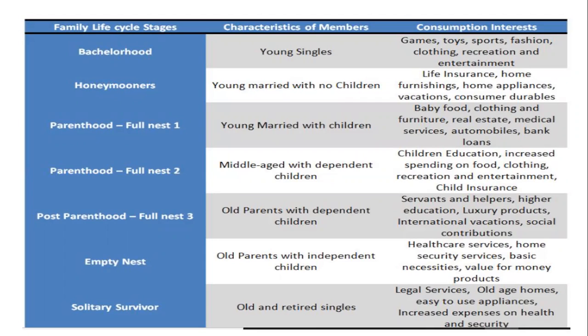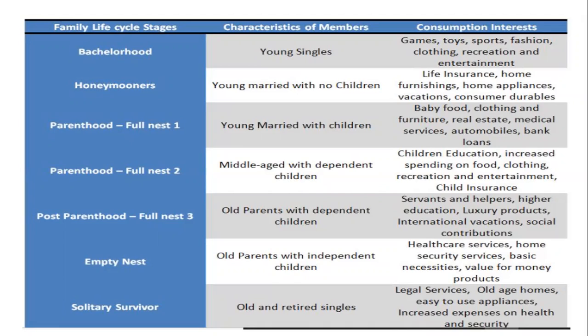They think that way, obviously. Now coming to parenthood 1. These are the young married with children. So their consumption interest will be baby food, clothing and furniture, real estate, medical services, automobiles, bank loans. That falls under parenthood 1.